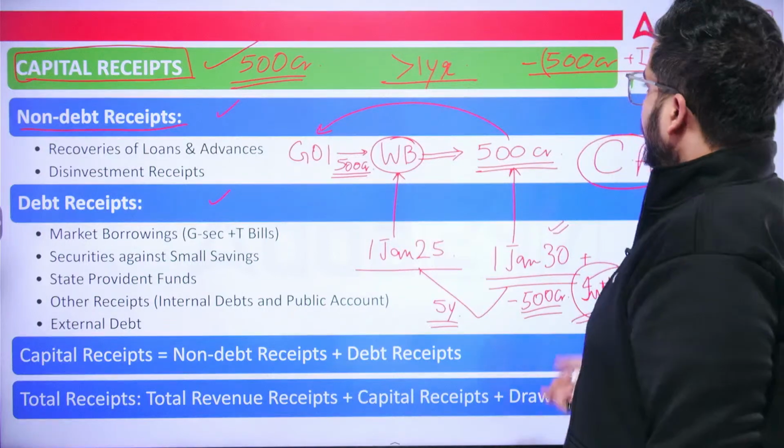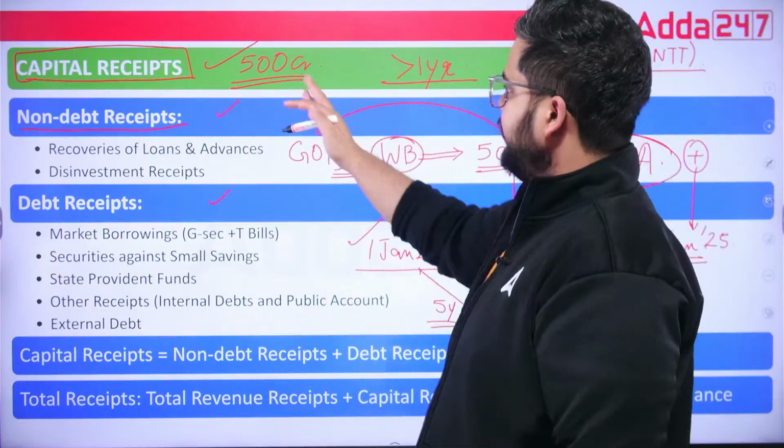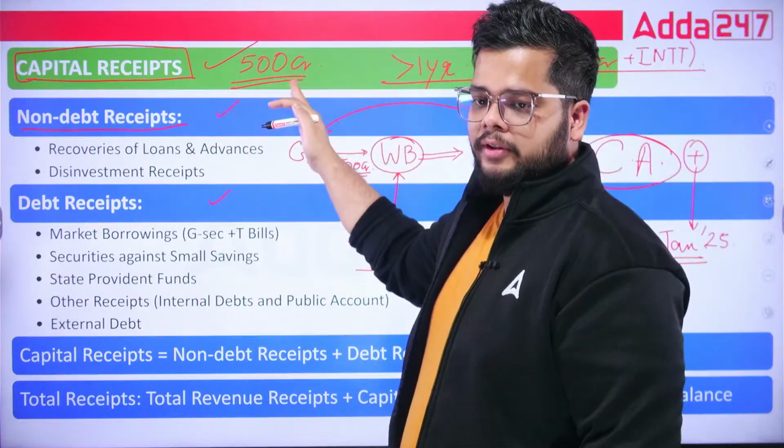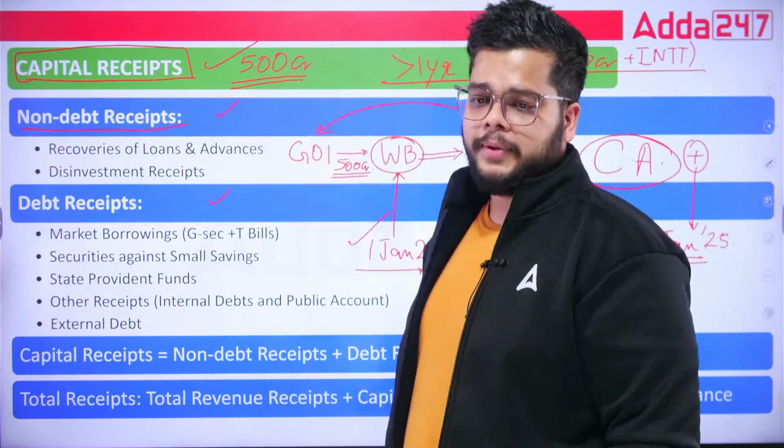Okay. So on 1st January 2025 or specifically 4th January 2025, this particular amount is what? It is the receipt for government of India.